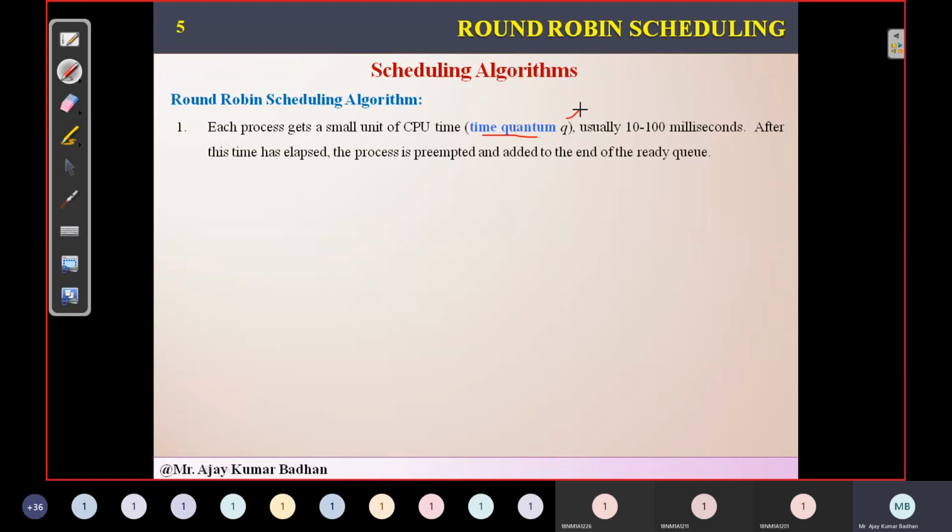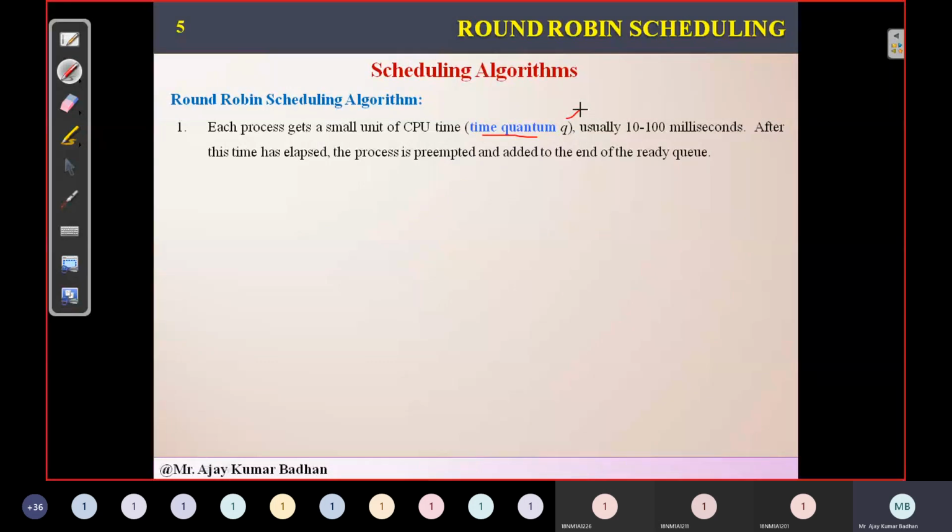In case the CPU burst is more than the time quantum we have provided, then after that time quantum is finished, that process will be removed from the CPU, and the next process is given to the CPU.